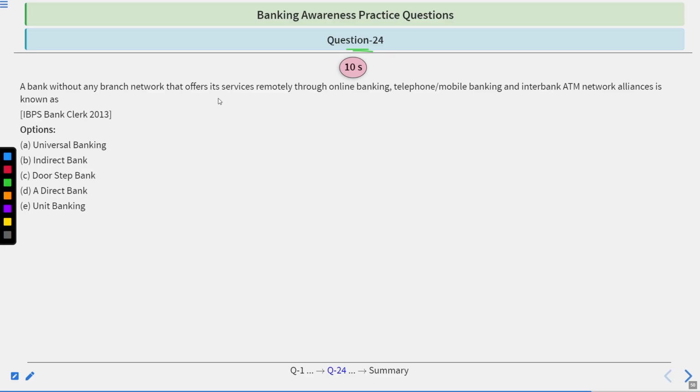Question number 24. A bank without any branch network that offers service remotely through online banking, telephone, mobile banking, and interbank ATM network alliances is known as Universal Banking, Indirect Bank, Doorstep, a Direct Bank, Unit Bank. 10 seconds, time starts now.